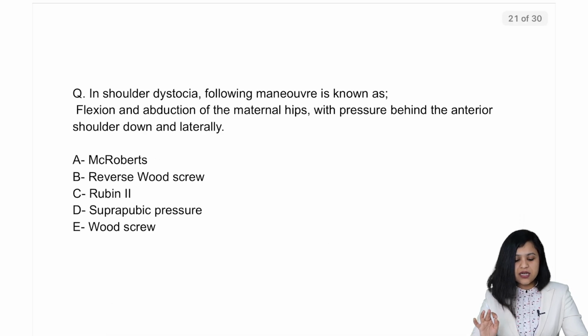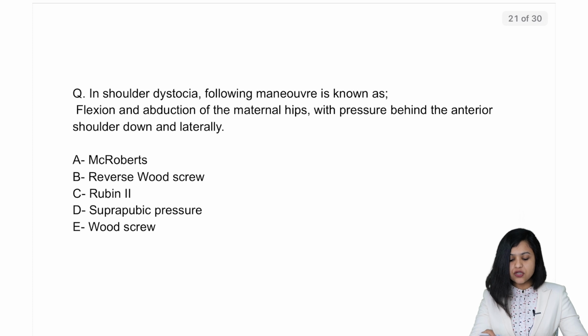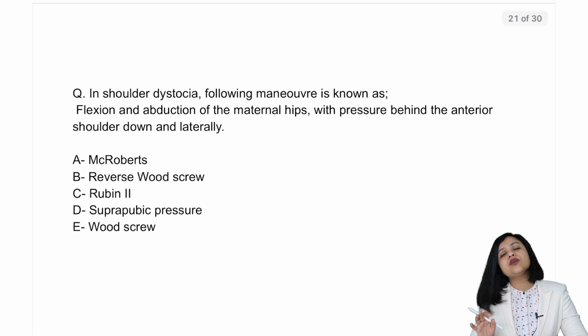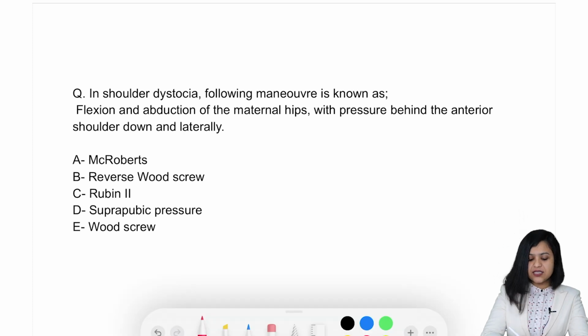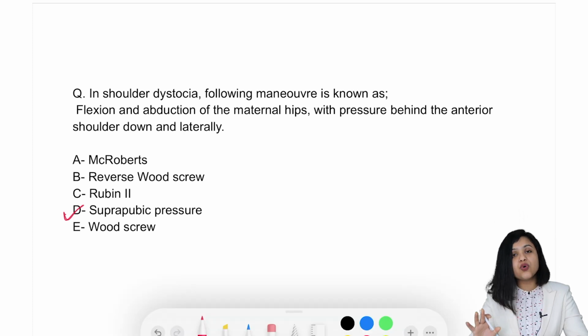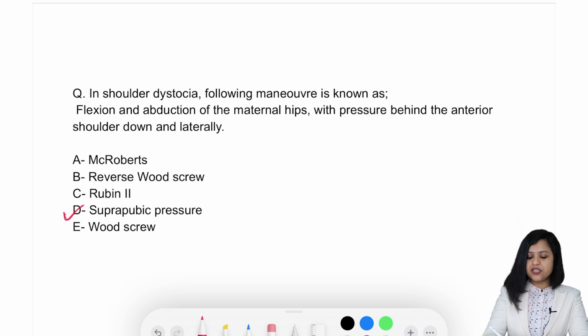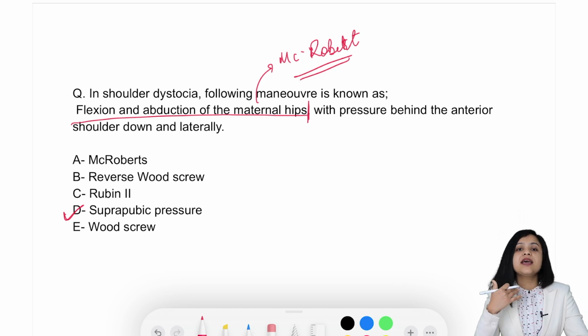Next question. In shoulder dystocia, the following maneuver is known as flexion and abduction of the maternal hips with pressure behind the anterior shoulder downward and laterally. Is it McRoberts, reverse corkscrew, Rubin's, suprapubic pressure, or Wood's screw maneuver? What is it? The answer is suprapubic pressure. So don't get confused in options A and D. If they had just mentioned till here, it would have been McRoberts maneuver, where you just flex the hips and put the patient in that position.